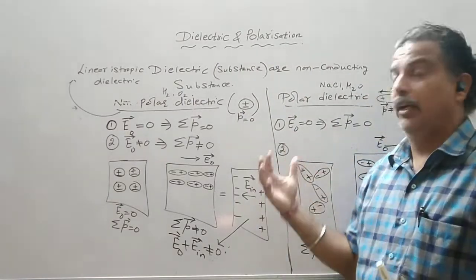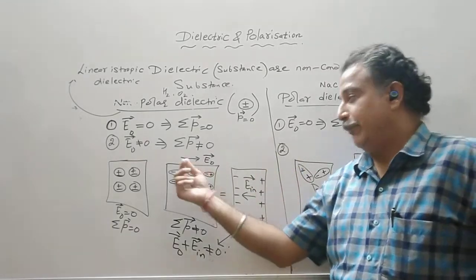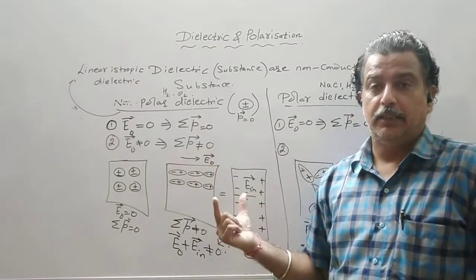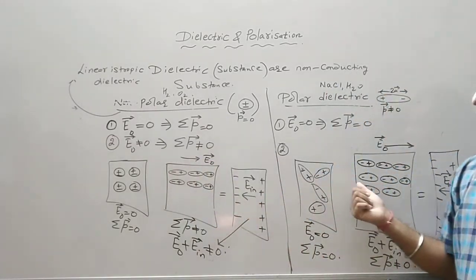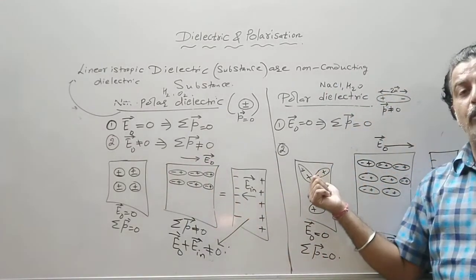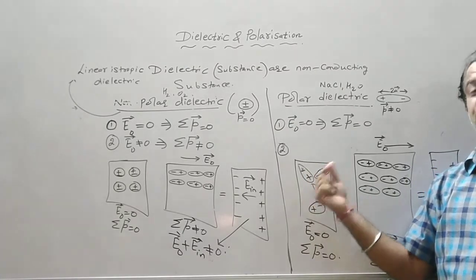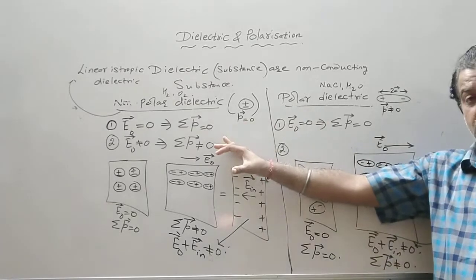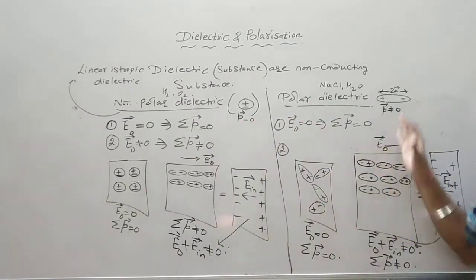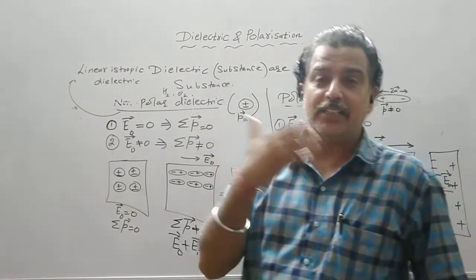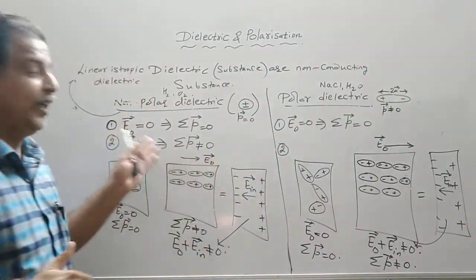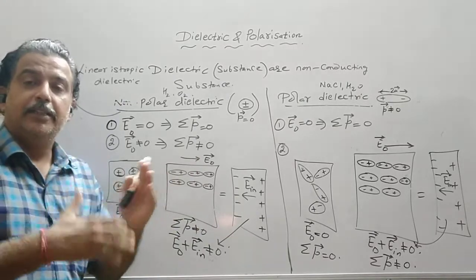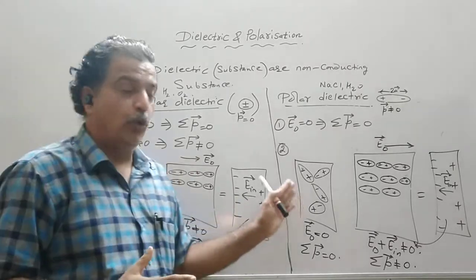The electric field has to first separate the positive and negative charge and then they have to align. Here they possess the permanent dipole moment, so there is no need of separating the positive and negative charge. So as compared to non-polar, polarization of polar dielectric takes place faster. Also they are gases, they are in random motion, random orientation.